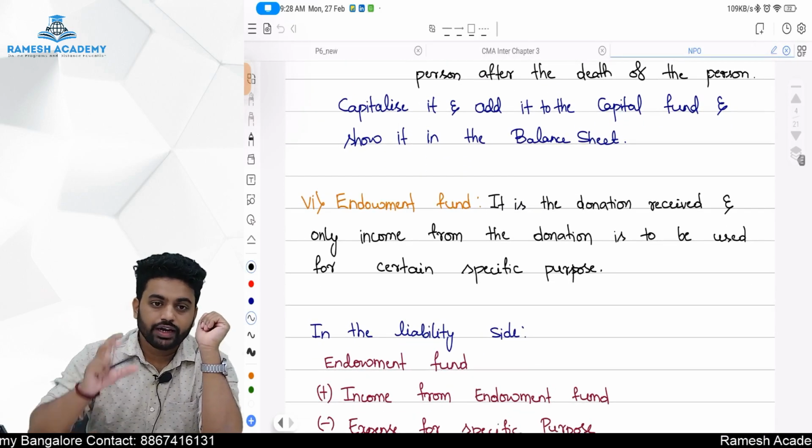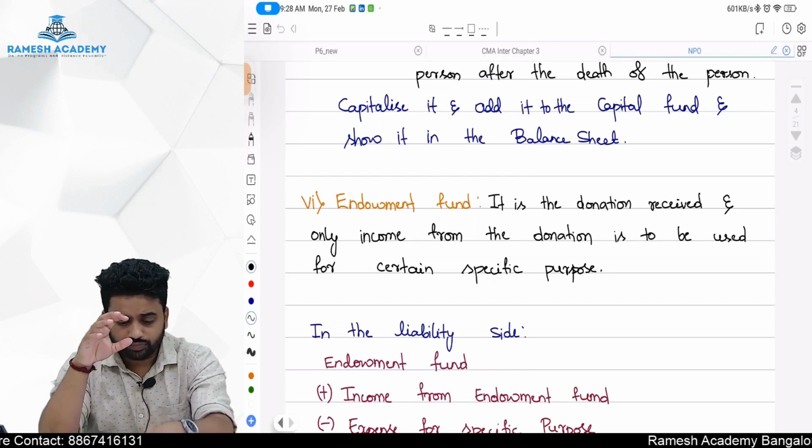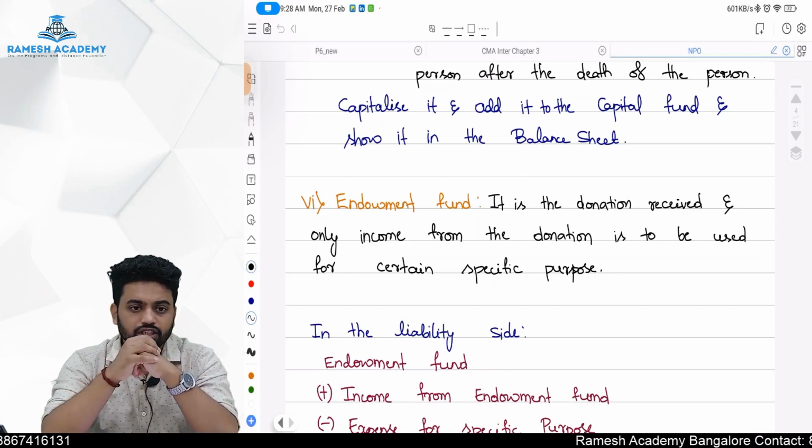Endowment fund, how does it work? There is Mr. A.